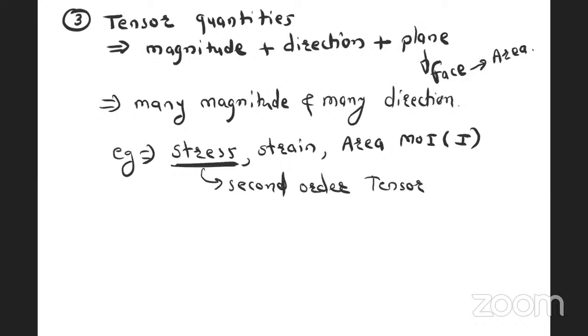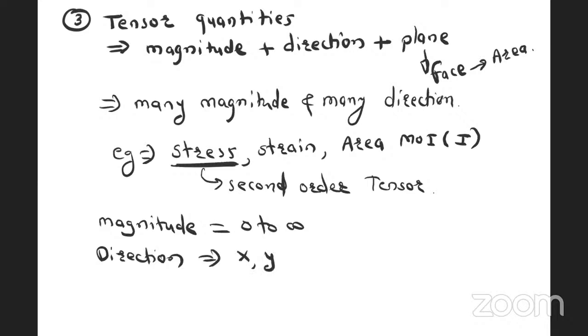Now, firstly, what is the meaning of magnitude? Magnitude is nothing but anything from 0 to infinity. Anything between 0 to infinity is considered as magnitude. Now, direction. What is the meaning of direction? There are three directions: X direction, Y direction, and Z direction. These are the three different directions. And plane or face we have to define for the tensor quantity.